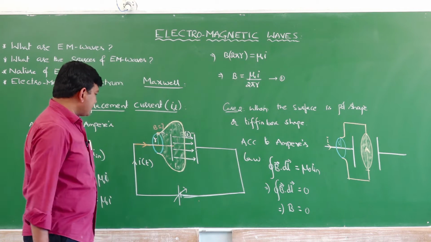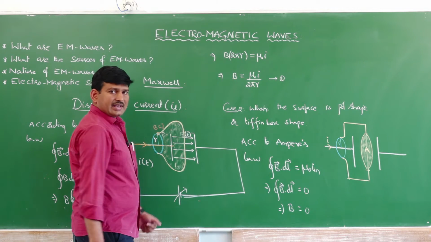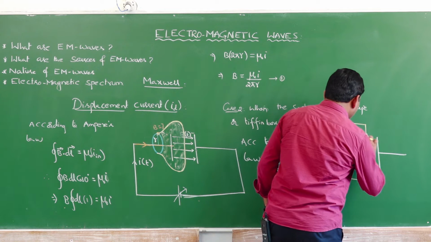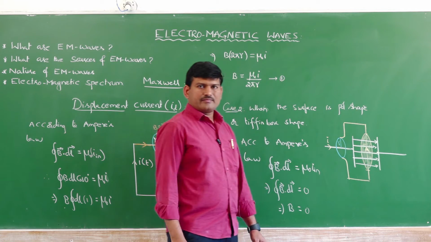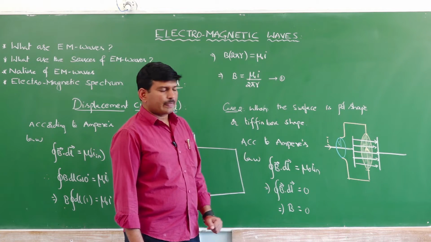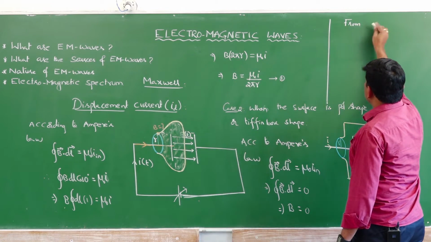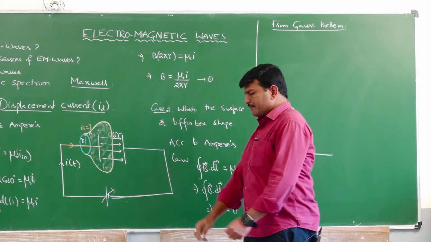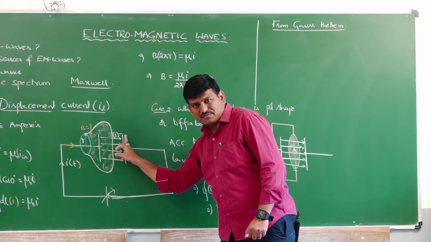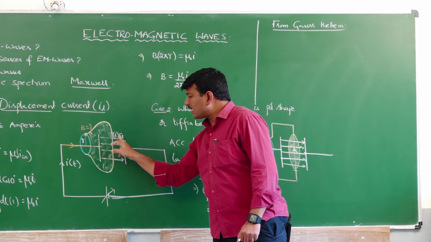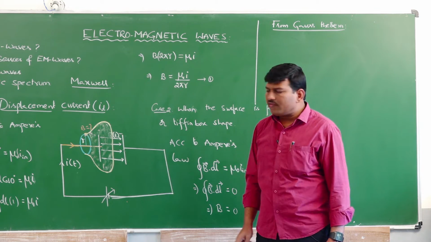A careful observation says that, here we can't see anything, but if you see here, in between the capacitor plates, what is there? An electric field is there. So, an electric field is passing in between the plates. That means, what is passing through this area of the plates? Electric field is passing, yes or no? Now, from Gauss theorem, what can I say? Now, look here. As the current is variable current, what kind of electric field in between the capacitor plates did I tell you? A variable kind of electric field or time varying electric field. Current being time varying, the electric field is also a time varying electric field.